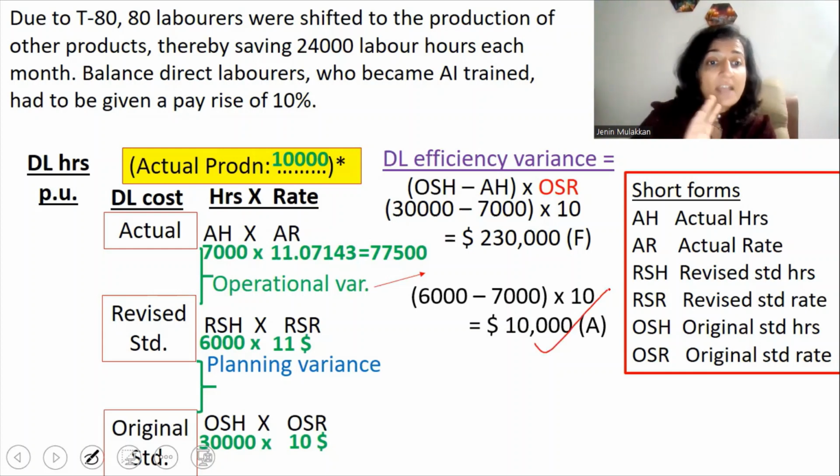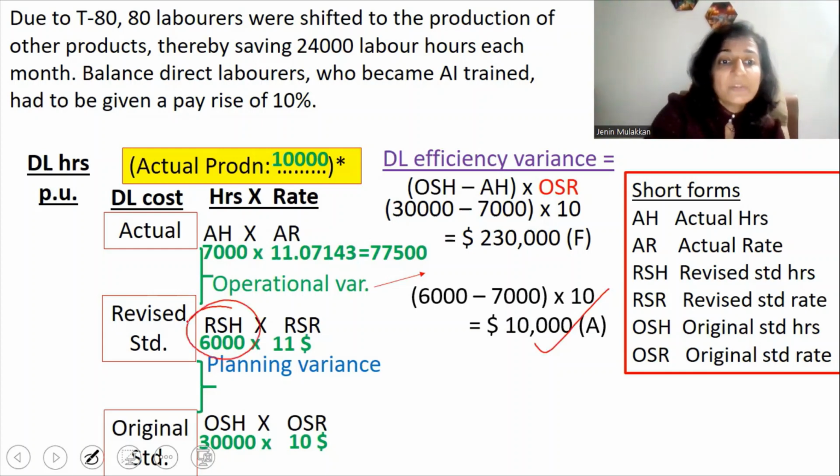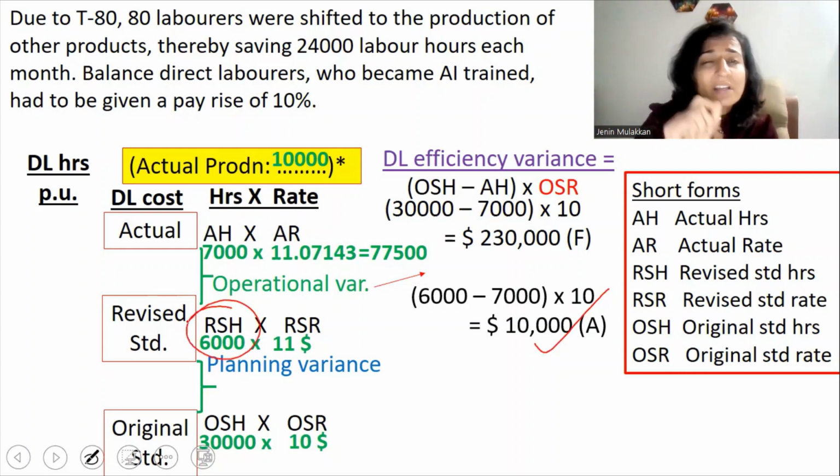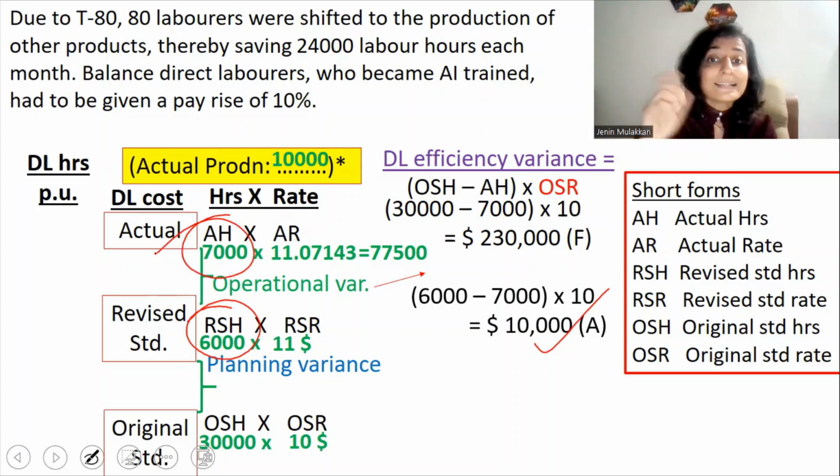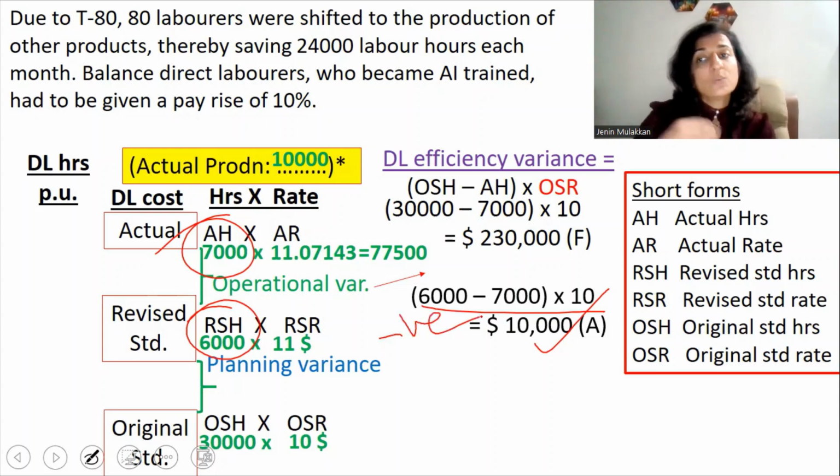Why is it adverse? Because the revised standard prescribed the laborers to do the work in just 6,000 hours. But how many hours did they actually take? They took more hours. That is, they took 7,000 hours. So that is why it is an adverse variance. And even when you solve this, we are ending with a negative balance. So we can confirm that it is an adverse variance.